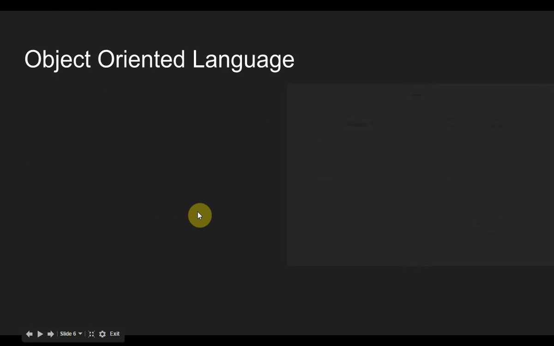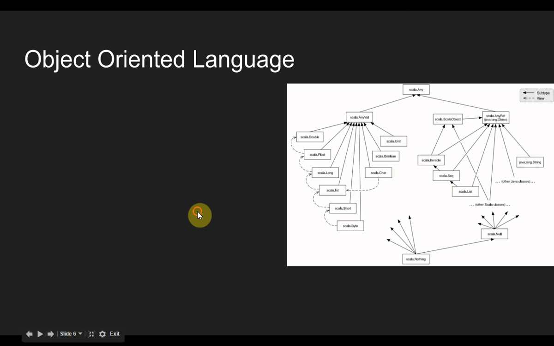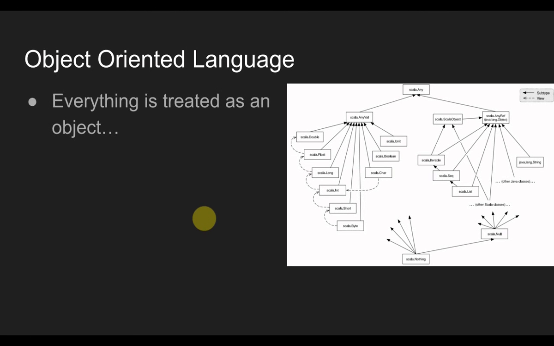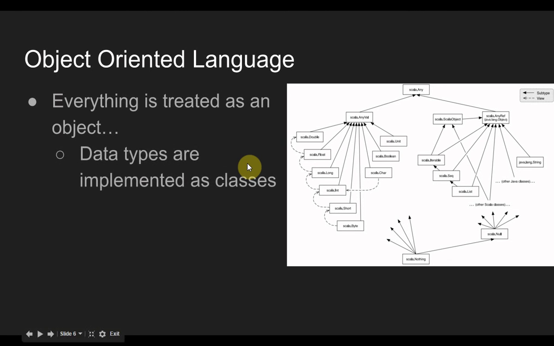And now let's talk about how Scala is object-oriented. In Scala, everything is treated as an object, and everything is implemented in classes. So data types are implemented in classes. As you can see in this hierarchy tree, we have a parent class to everything, Any, and then we have a subclass AnyVal and a subclass AnyRef.